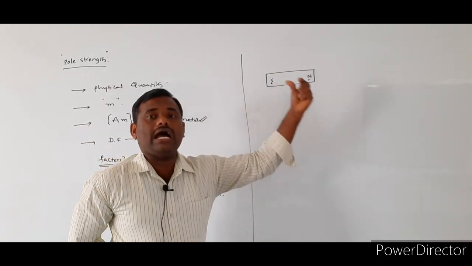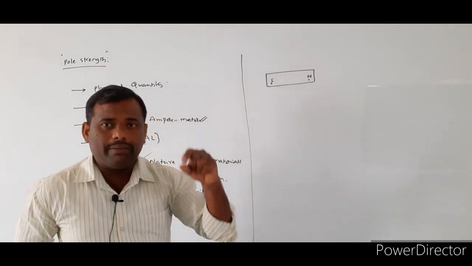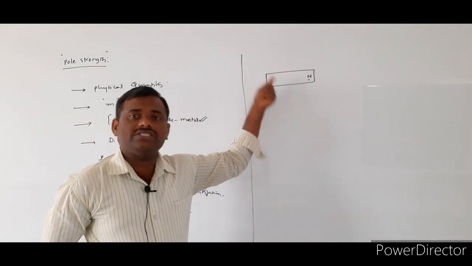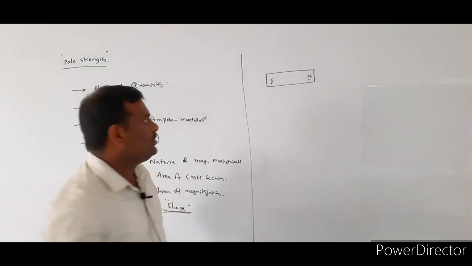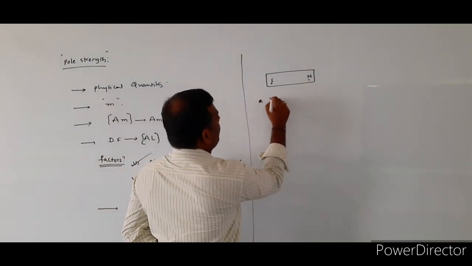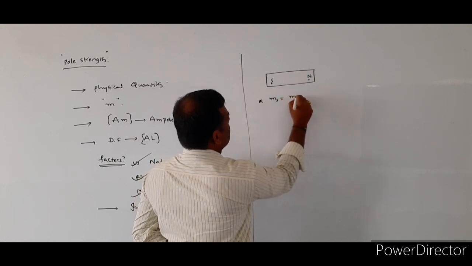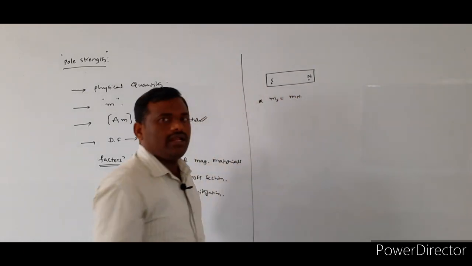Here, what point do we have to remember? We must remember that the pole strength of the south pole as well as the north pole will remain the same. So that is the point we have to remember. Pole strength of the south pole is equal to the pole strength of the north pole.